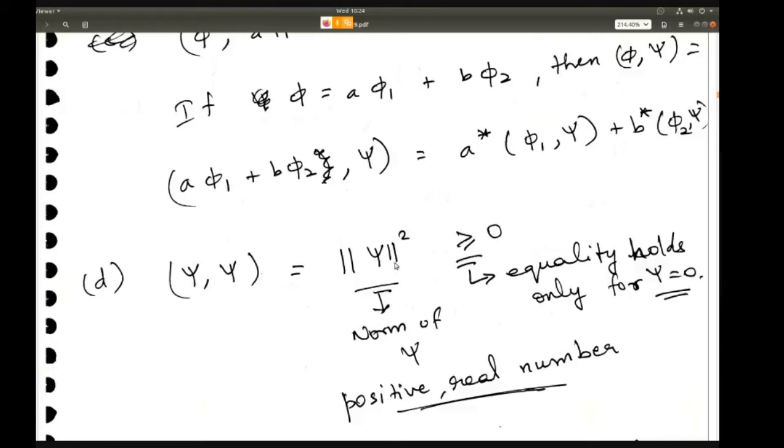This is basically your probability density, right? So probability density is given by psi square. So probability density of finding some particle in the space. Okay. And this is always going to be greater than or equal to 0 because it is a positive real number or non-negative real number. And the only case when psi square will be 0 is when psi itself is 0. Only then this square will be 0.